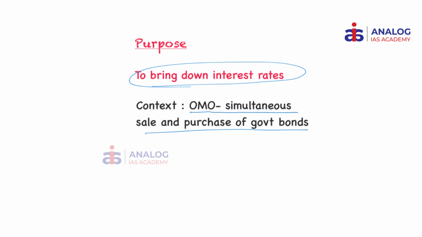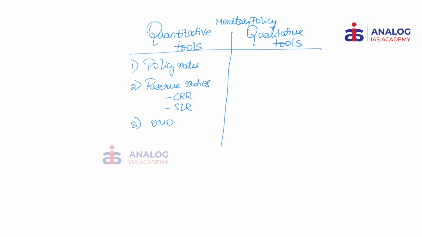Now what is this interest rates that we're talking about? What is the open market operation that we're talking about? Let me explain in detail. In our basic economy classes, we have already learned that monetary policy broadly consists of two different kinds of tools, the quantitative tools and the qualitative tools. So whenever we are talking about open market operations, we have to remember the fact that it is a quantitative tool, meaning that we can quantify whatever is being done under this subhead. So Operation Twist that we are talking about right now is one sort of an open market operation.